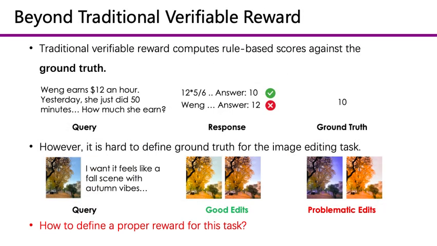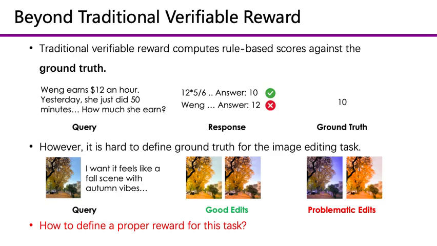A key challenge in this project is reward design. In many reasoning tasks, reward can be defined by comparing the model output with the ground truth answer. For example, in a math problem, the final numerical answer can be checked directly. However, image retouching is different. Usually, there is no single correct edited image.